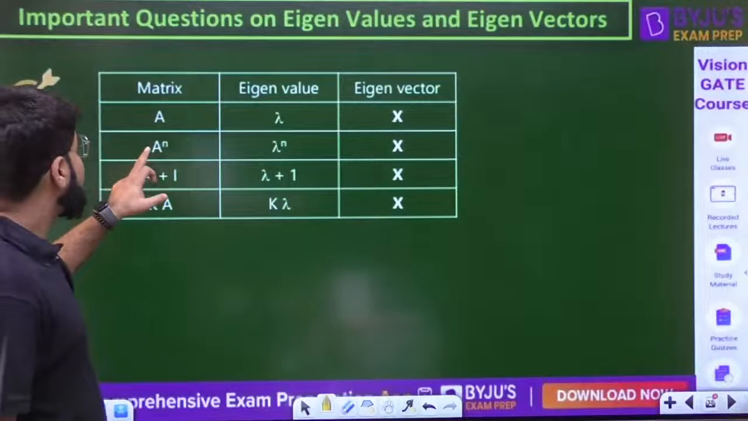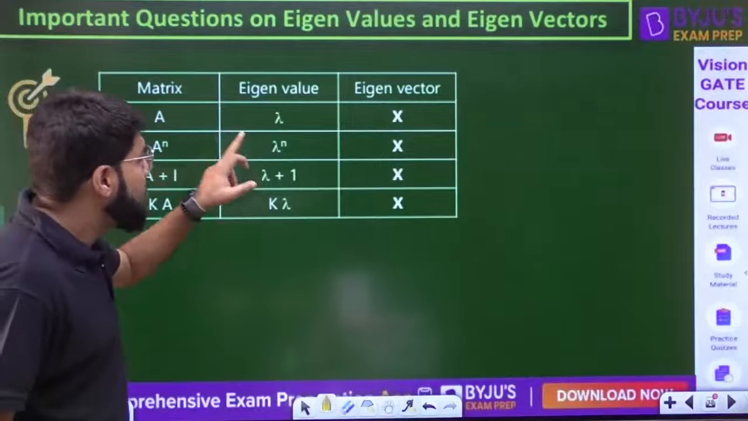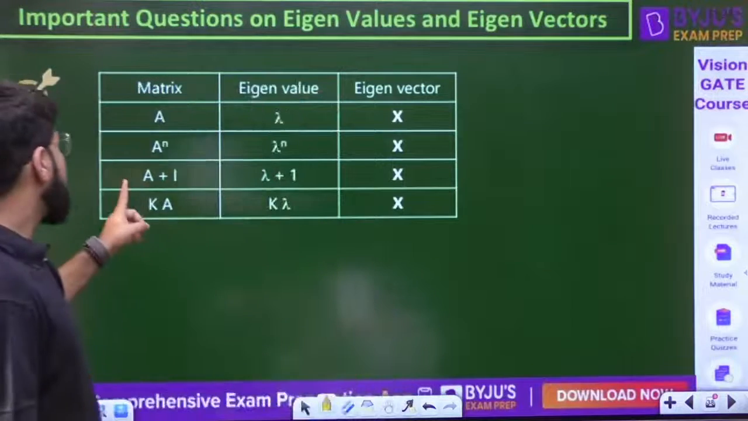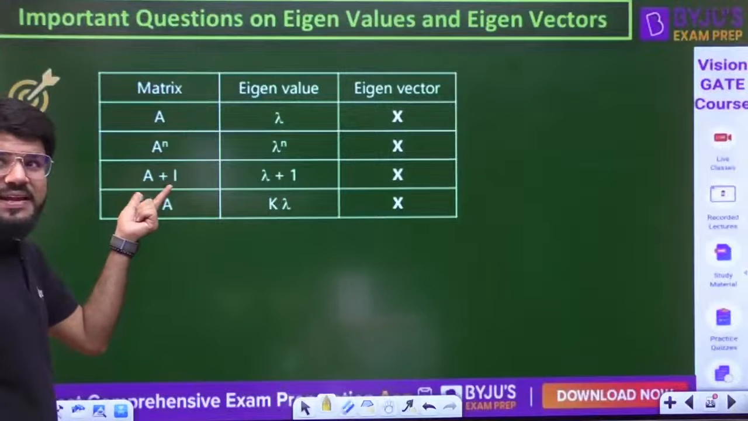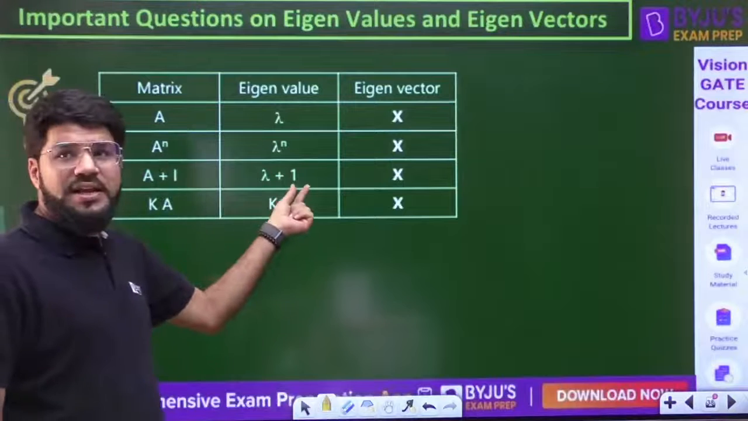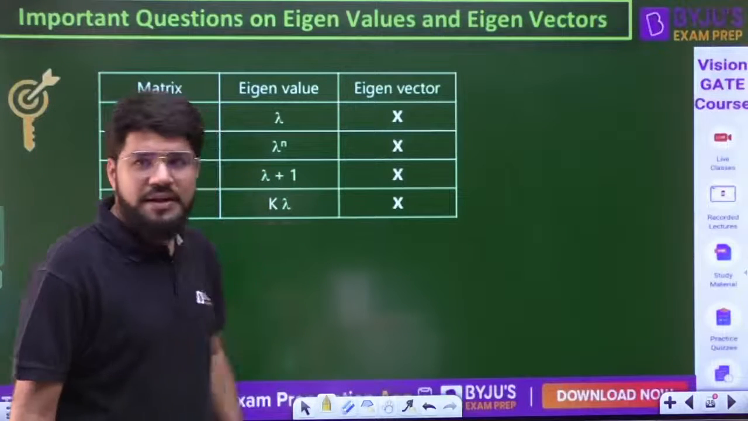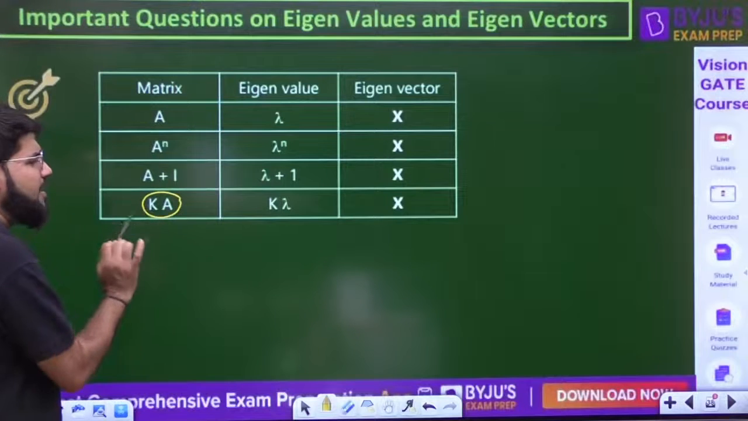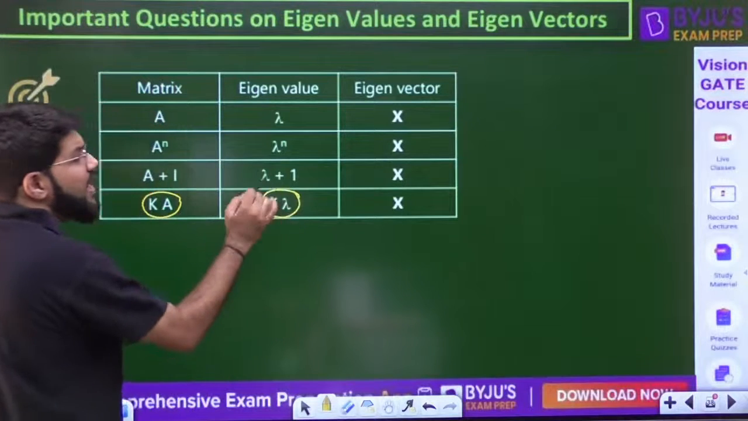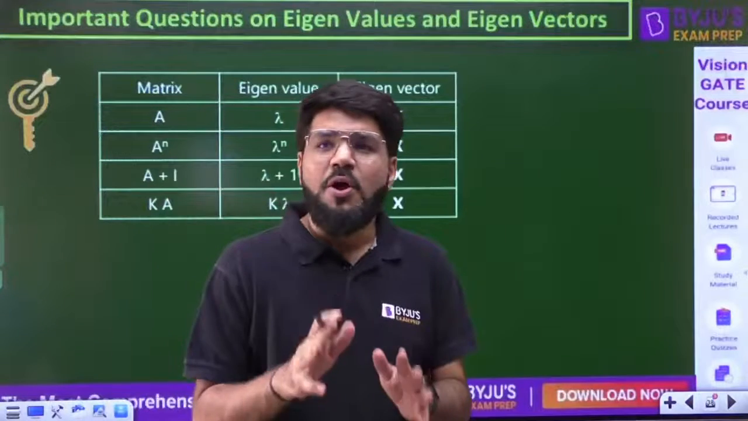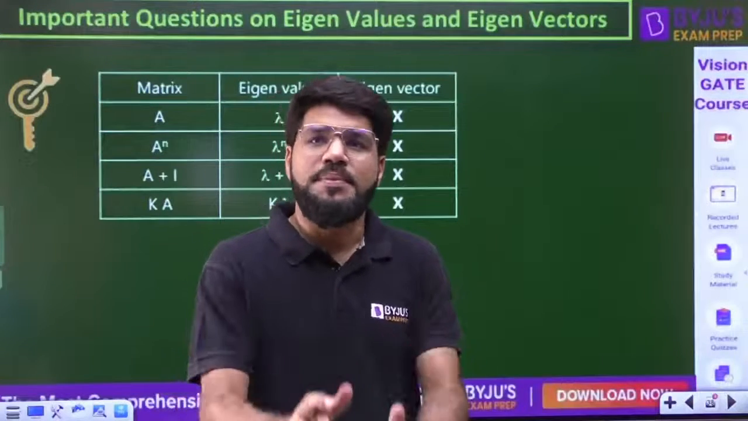Then, if there is a matrix A power n, the eigenvalue will be lambda power n with the same eigenvector. If there is the matrix A plus I, you add identity in the matrix. So in the number unity, it's like unity matrix, so unity number 1 will be added, same eigenvector. If you have k into A, if you multiply A by any scalar number k, the eigenvalue also becomes k into lambda, eigenvector remains to be same. So basically, whatever operation you apply on the matrix, same is applied to the eigenvalue.